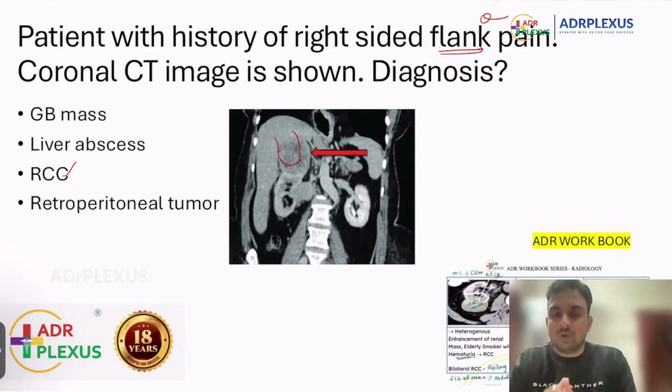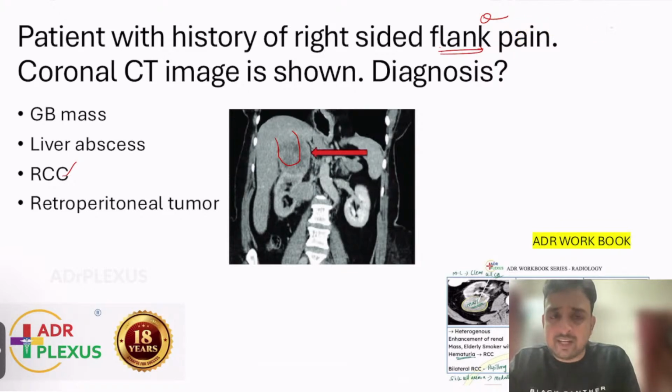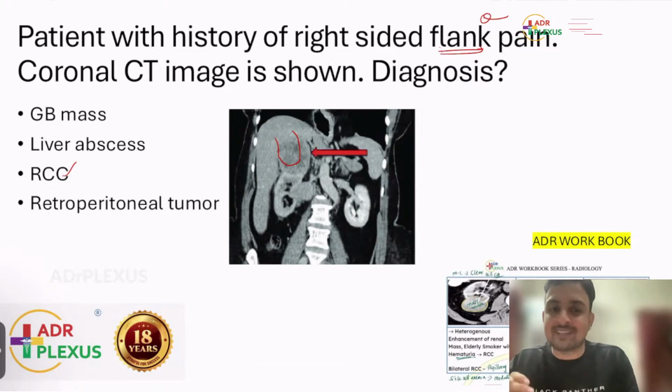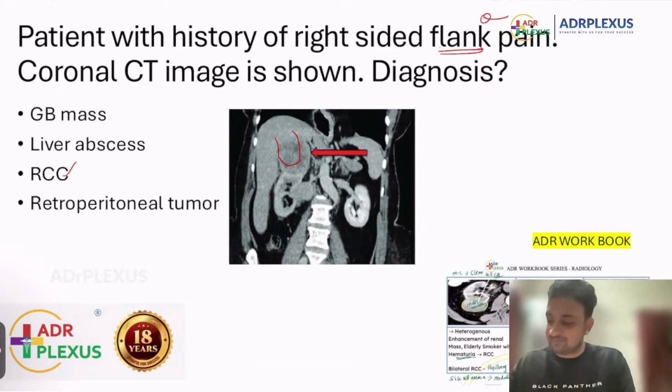So the only thing is, you have to stick with the history. If the history contains anything like jaundice, definitely it could be a GB mass. If the history had hematuria or flank pain, then it could be more of a renal cell carcinoma. So this is another question that heavily relies on history and the anatomical site.